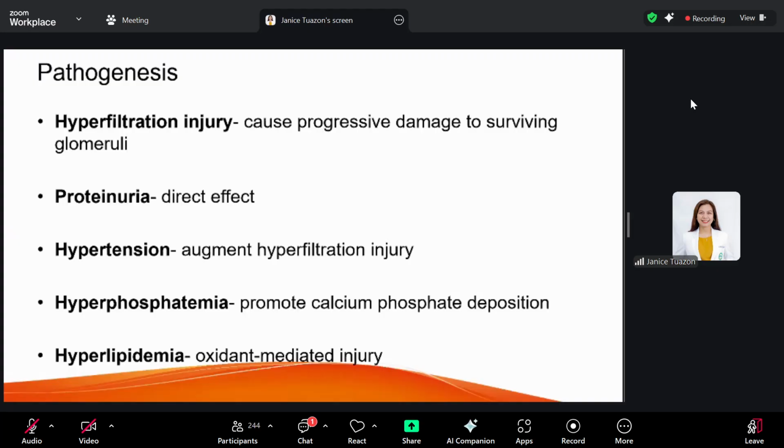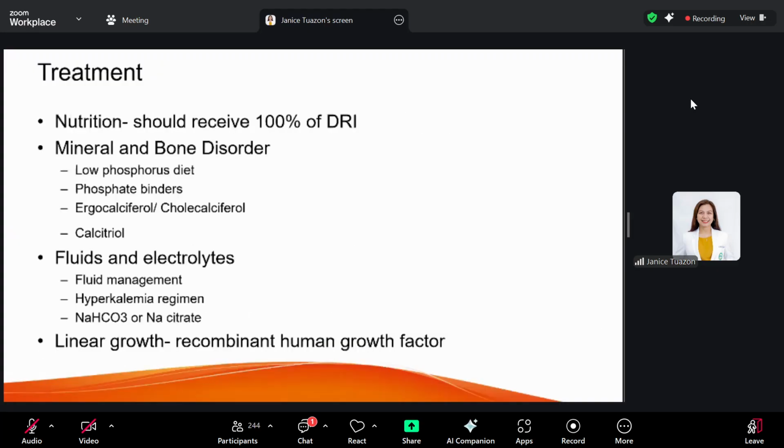Hyperlipidemia is also a common condition in CKD patients, and it can adversely affect your glomerular function through oxidant-mediated injury. So a lot of biochemical and clinical conditions are taking place in your chronic kidney disease patient.